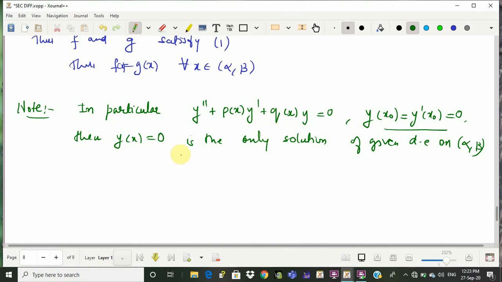So that is the only solution on the whole interval, no other solution. This is also an important note, and it is derived from the previous corollary itself. I have just changed r(x) to be equal to 0, and here f(x0) is taken to be 0 and f'(x0) is taken to be 0.